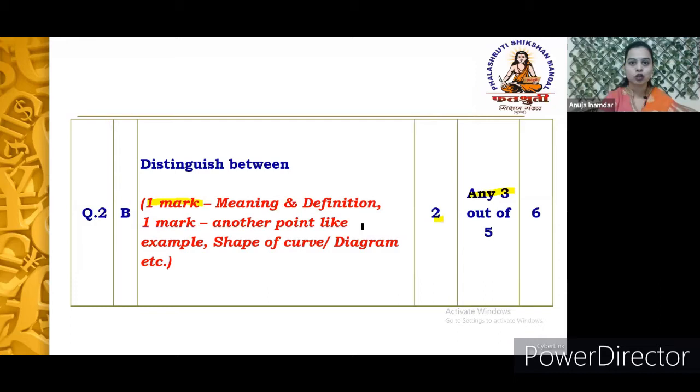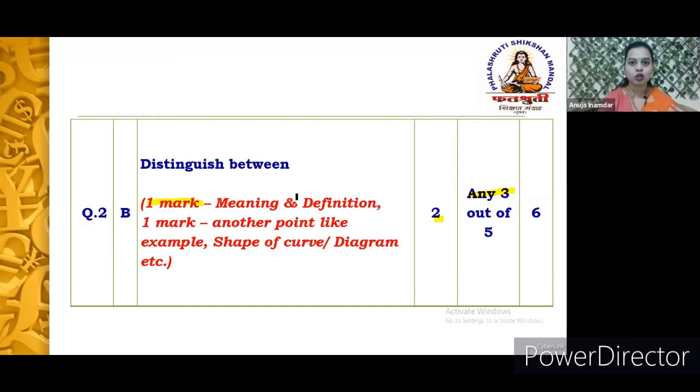Okay, what happens if you only prepare 2 points for each distinction, it may happen that at the time of writing the paper, you may not recollect the second point. So in that case, if you just prepare with 2 points, it would be very difficult for you, and you will be wasting your time just to recollect the answer. But if you are ready with 3 points for each distinction, you can write down another point as a second point, right? So it saves your time also in this kind of question.